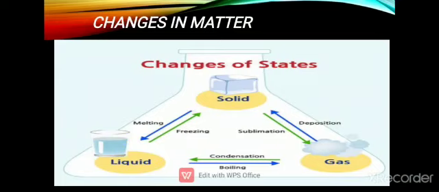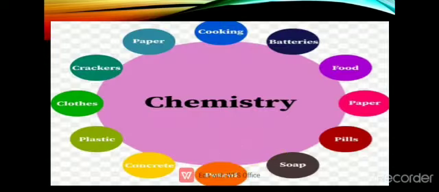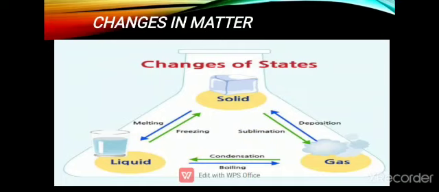Liquid also converts into gas, in the form of vapors, by simply boiling, and gas converts into liquid water again by the process of condensation. Gas also converts into the solid form by the process of deposition, and the solid converts into the gaseous form by the process of sublimation. So these are the changes of states of matter.